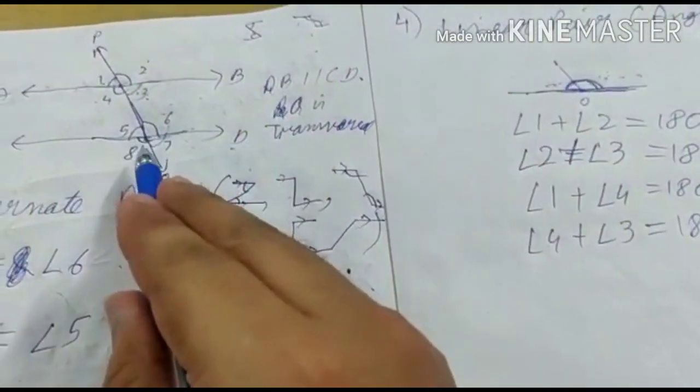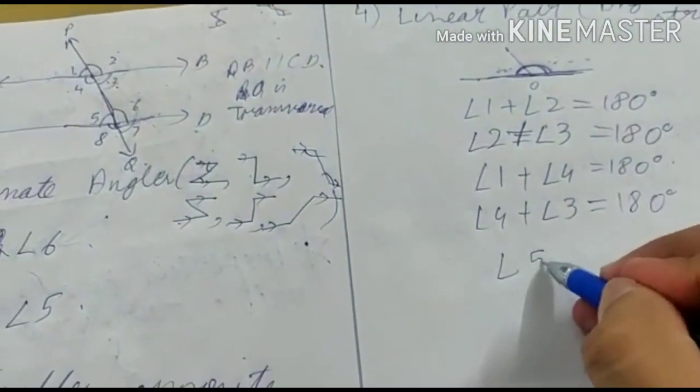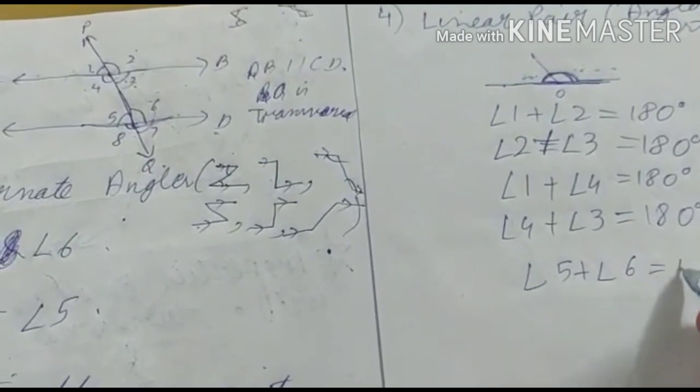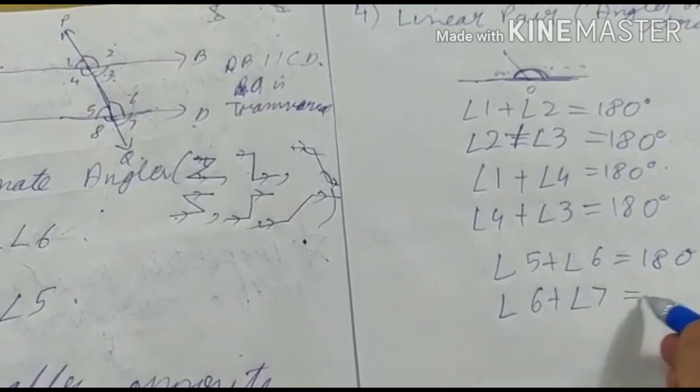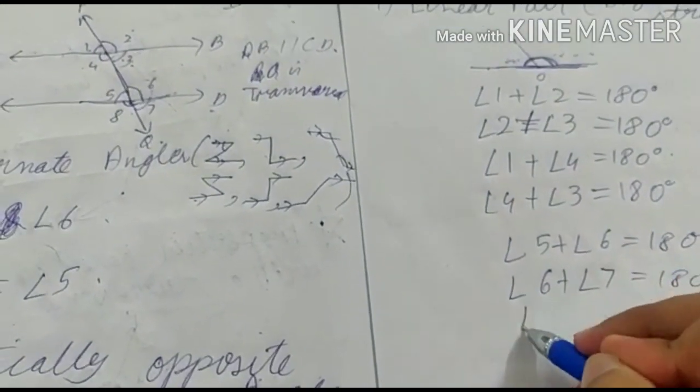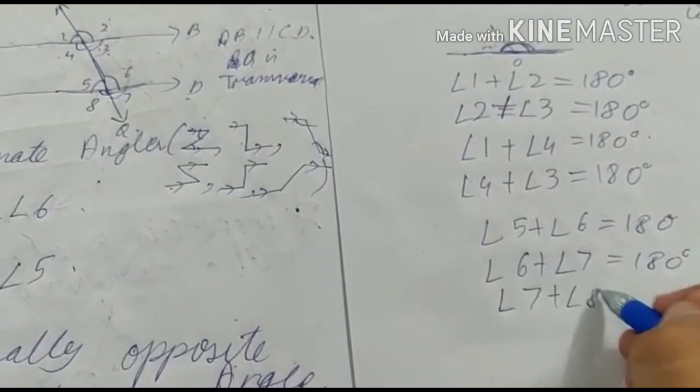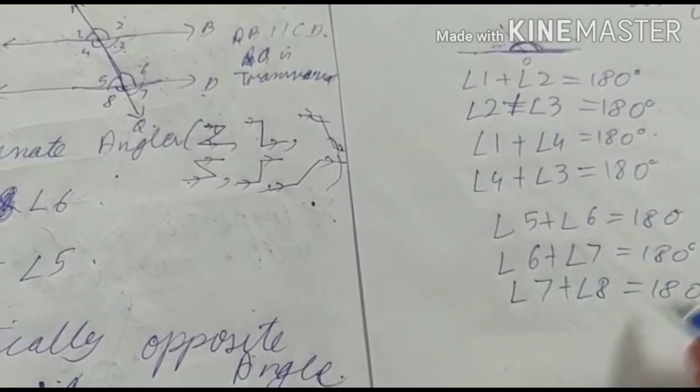Further, here angle 5 plus angle 6 equals 180 degrees. Angle 6 plus angle 7 equals 180 degrees. Angle 7 plus angle 8 equals 180 degrees. How are they?